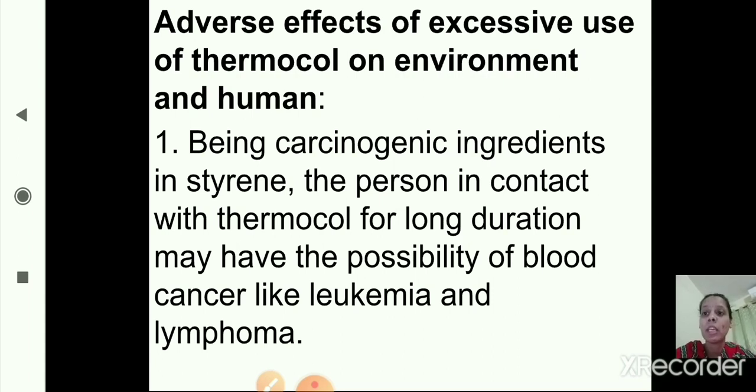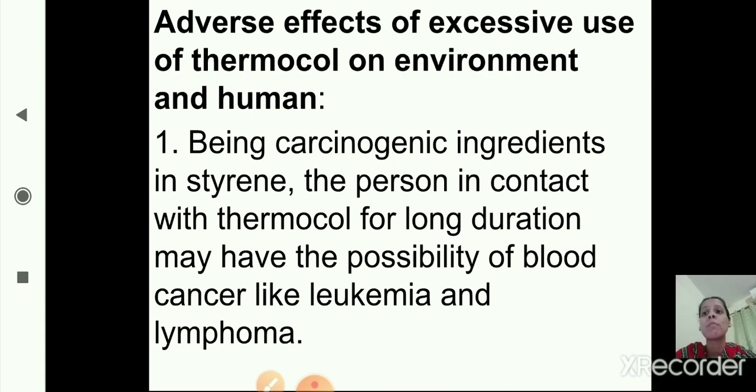The first one is carcinogenic ingredients in styrene. A person in contact with thermocol for a long duration may have the possibility of blood cancer like leukemia and lymphoma. These are two types of cancers.